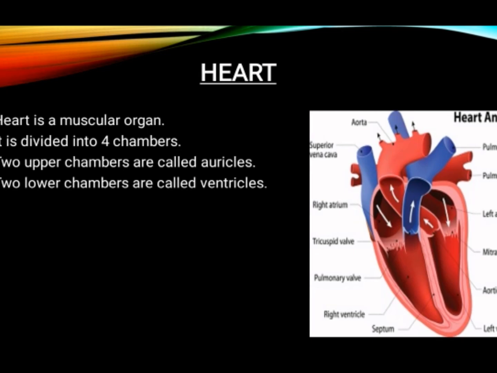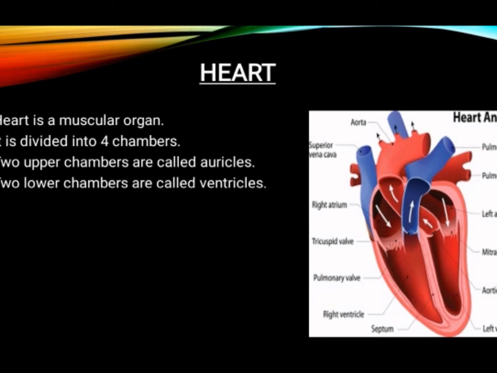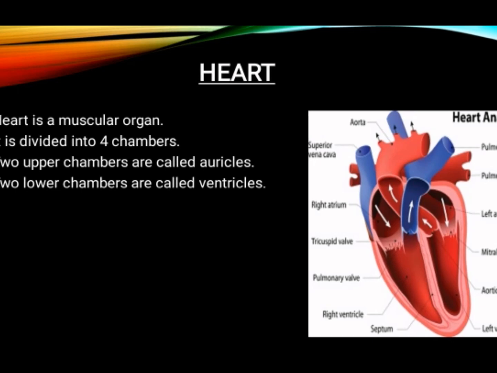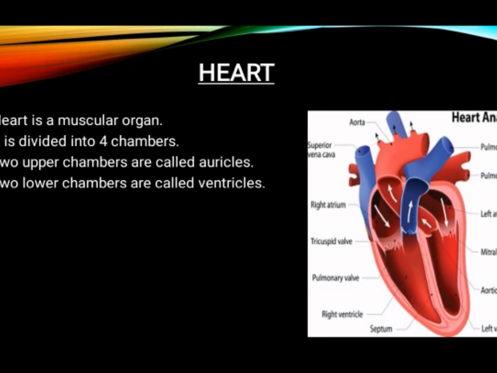Heart is a muscular organ. It is divided into 4 chambers. So 4 chambers means it has 4 divisions. 2 upper chambers are called auricles and 2 lower chambers are called ventricles. Compared to the upper chambers, the lower chambers are much thicker.